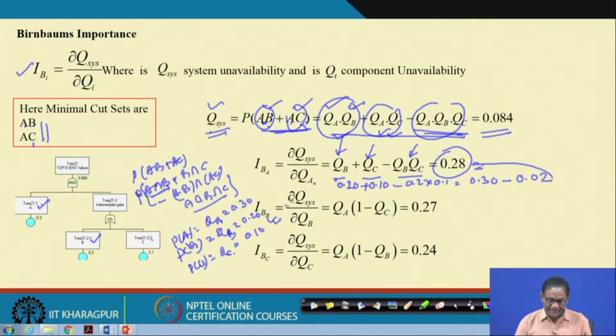Now, if we go by B, then again you take the derivative del QS by del QB, you will get this equation and you put the values like this. Similarly for C. So, that means importance wise A, B, C are 0.28, 0.27, 0.24, almost equal. Okay, with reference to the rate of increase in unavailability of the component, that leads to an increase in unavailability of the system. That is what we are talking about.